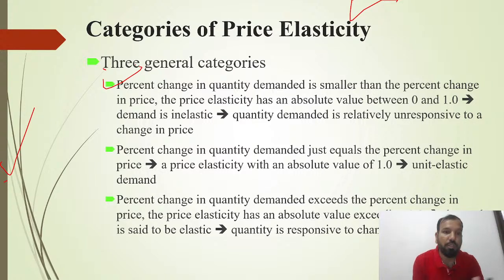The third is when the percentage change in the QD exceeds the percentage change in the price. That means the quantity change has exceeded the price change. Suppose the price has decreased by 10%, but the quantity demanded has increased by 50%. That means demand is said to be elastic, and quantity is responsive to the change in the price.